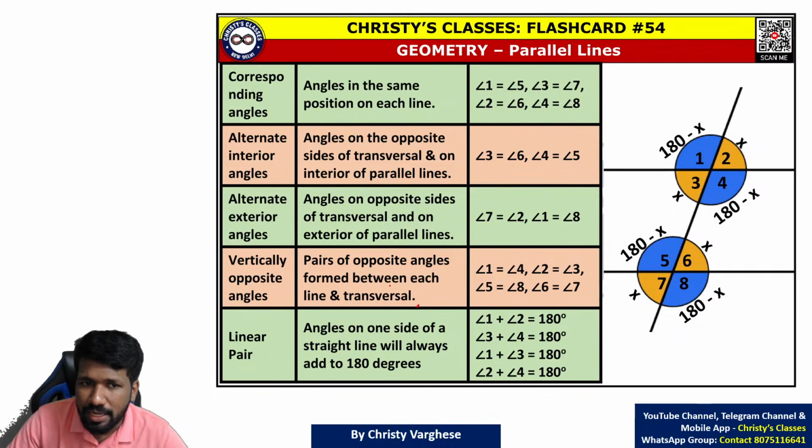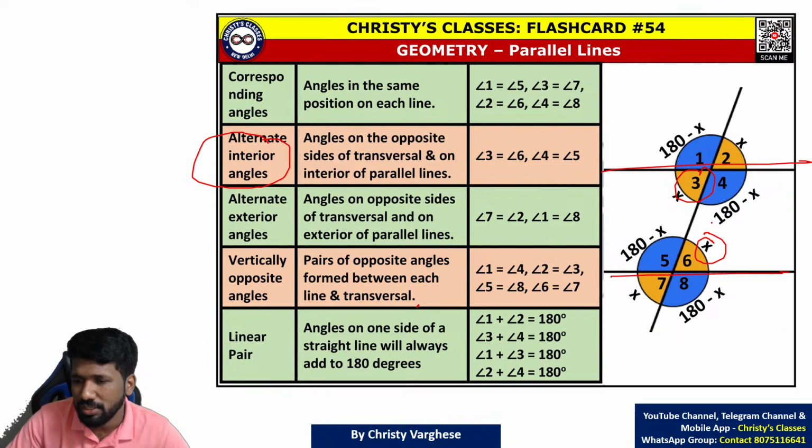Because alternate interior angles are always equal. Alternate interior angles means, between these two parallel lines, these are interior angles, but they are on alternate sides. They are not on the same side. So these two angles are equal. That is called alternate interior angles.